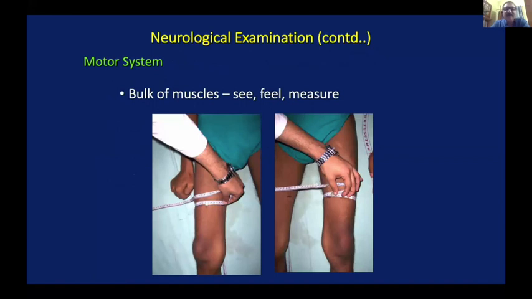Well, bulk of the muscle: see, feel, and measure. Muscle wasting may be very obvious. Feel: a flaccid muscle would be flabby, while a spastic muscle will not be flabby. And finally, to confirm, measure that and record what is the exact amount of muscle wasting, particularly if it is asymmetrical and there is a difference between the two limbs. So see, feel, and measure as far as the bulk of muscles is concerned.